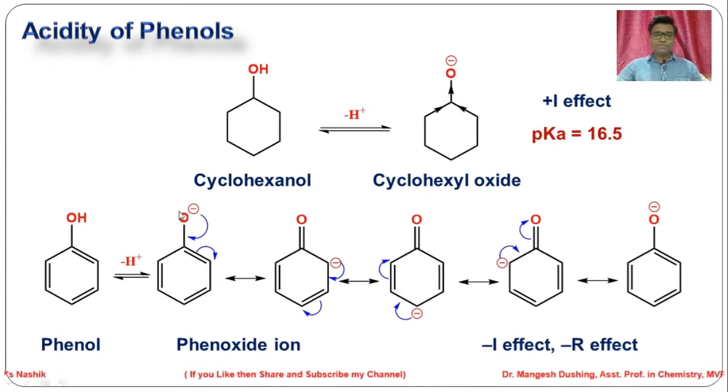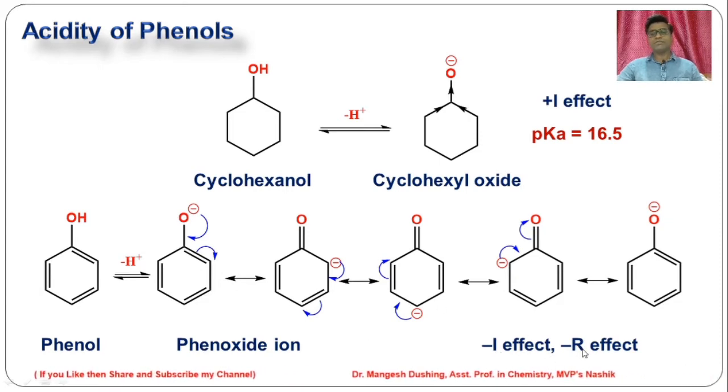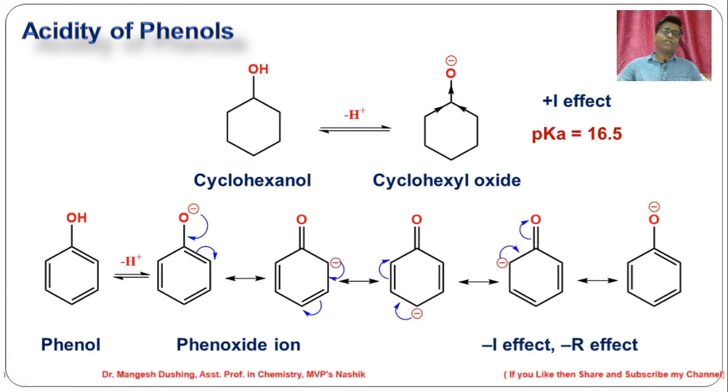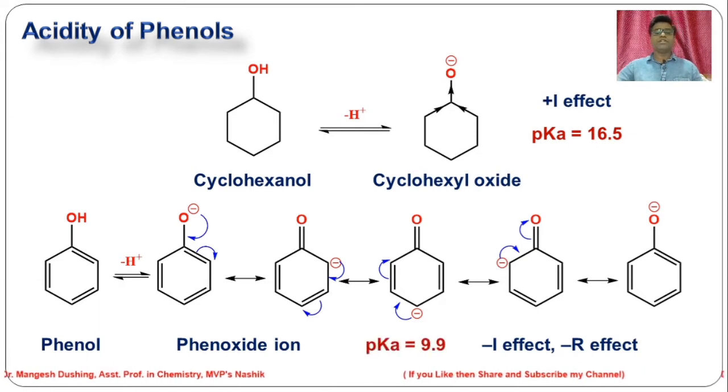So the stability of this O minus is increased due to the minus I effect of this sp2 carbon as well as the minus R effect of this benzene ring, and this phenoxide ion becomes quite stable compared to the cyclohexyl oxide. That makes phenols acidic. The pK value is very small, around 9.9. That is why phenol is more acidic than cyclohexanol.